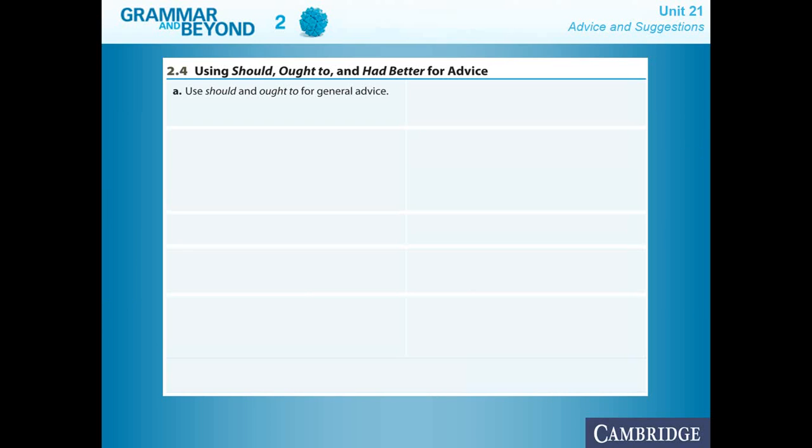Let's move on to the uses of should, oughta, had better for advice. Should and oughta are for general advice. What's general advice? Something that you can tell to anyone. Like you should assess yourself before you look for a different job. This is a recommendation that you can give to anyone. Like you want to look for a job, then try to get extra information. Try to get some person to guide you and to help you understand what you need. She oughta look for a new job. She should do it because maybe the job that she's in right now is not the best one, or she's having a lot of issues to understand what's happening in that job, and she needs a better position in a different kind of place.